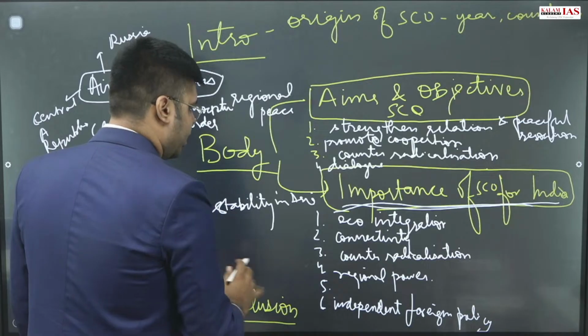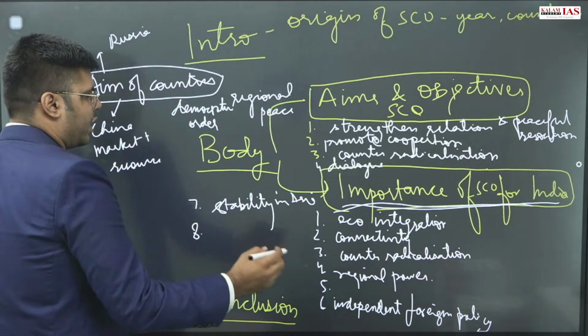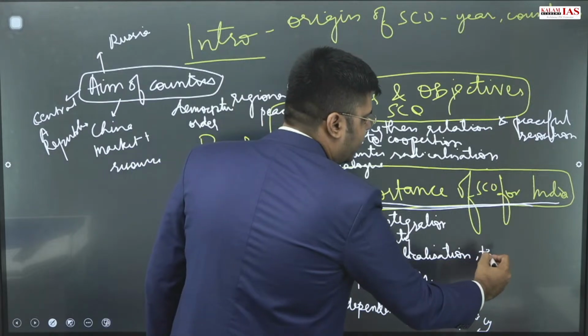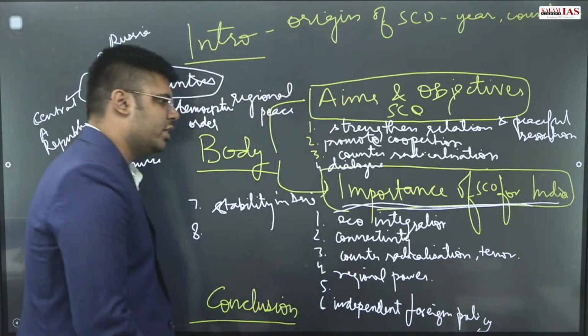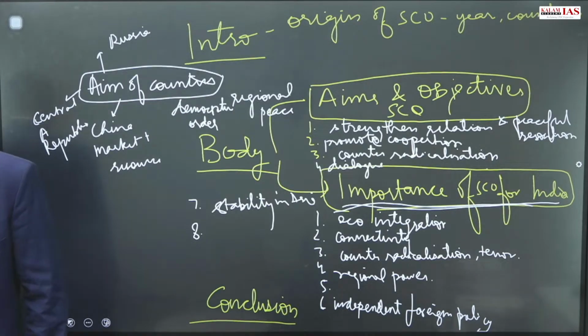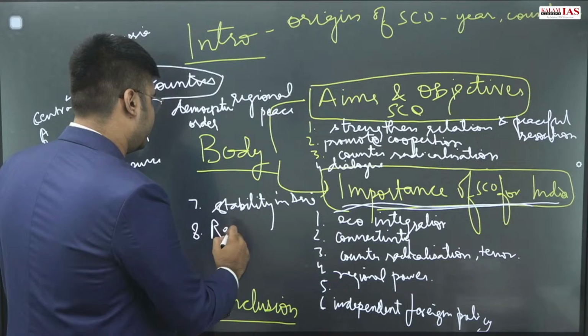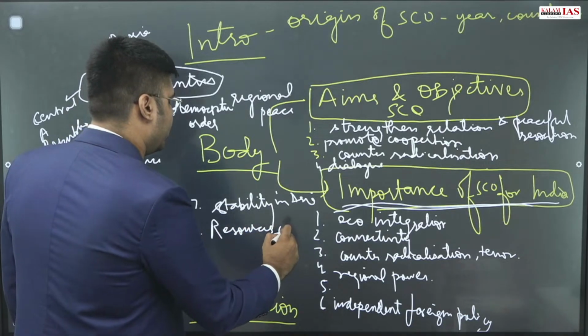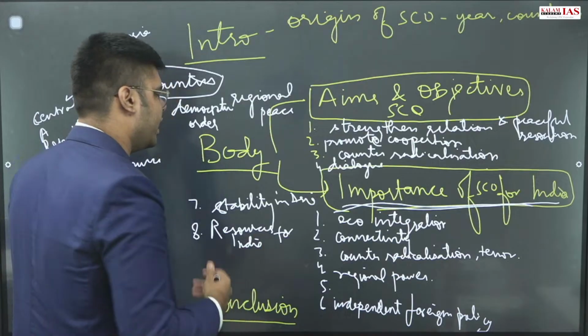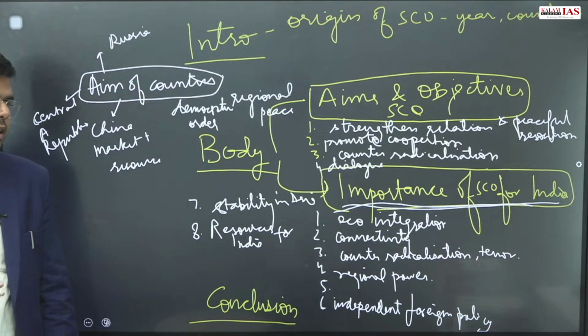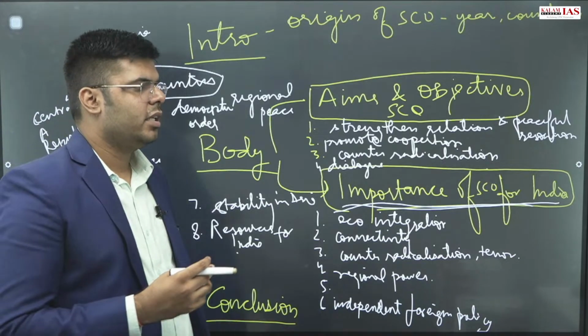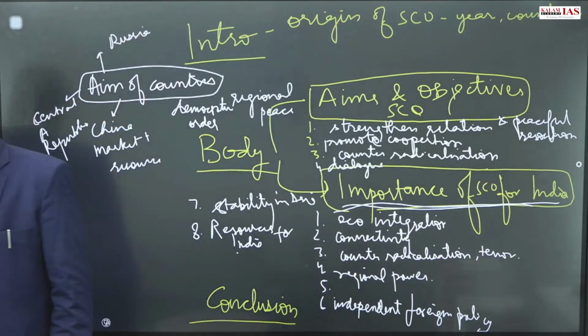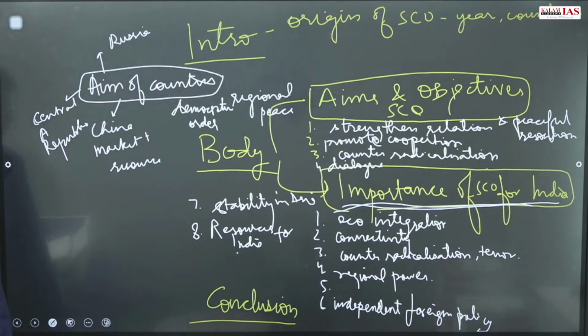Then you can highlight counter terror as well. Counter radicalization or counter terror, you can write in the same point. So ensuring development in the Central Asian regions, increasing people to people contact, towards ensuring resources for India, the natural resources that Central Asian republics are rich in. So we are highlighting the increased cooperation with these republics through SCO that will ensure us access to resources which these countries are rich in.